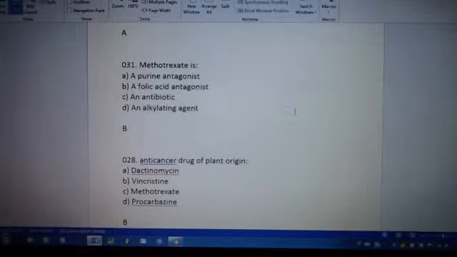Okay, we are back for part 2 of the MCQs for anti-cancer drugs, hormone drugs, antimicrobials, and CV drugs. So remember that methotrexate is B, a folic acid antagonist.